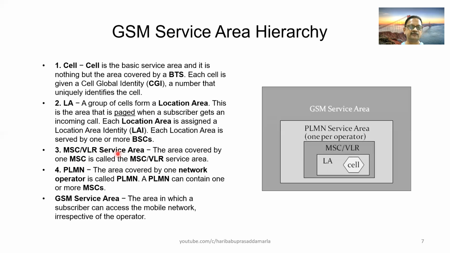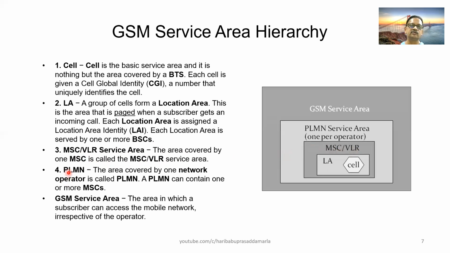MSC/VLR service area. The area covered by one MSC is called the MSC/VLR service area. So whatever geographic area an MSC/VLR is covering is known as the MSC/VLR area.